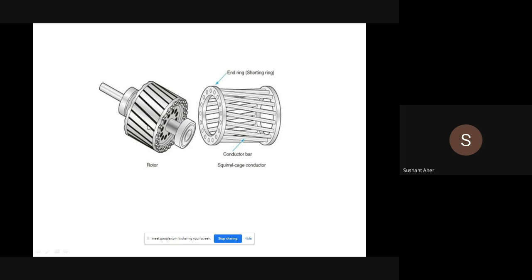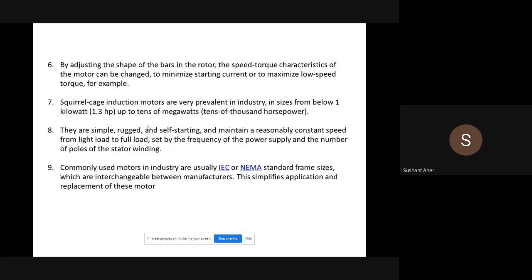Such a rotor is called a squirrel cage type rotor because its construction resembles a squirrel cage.